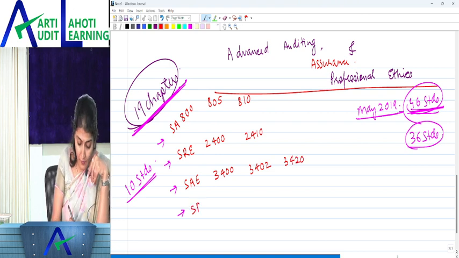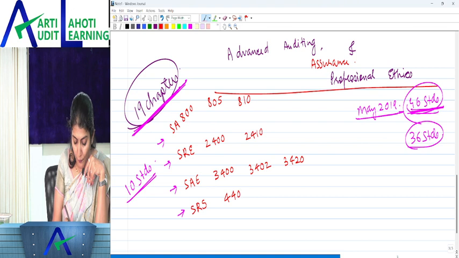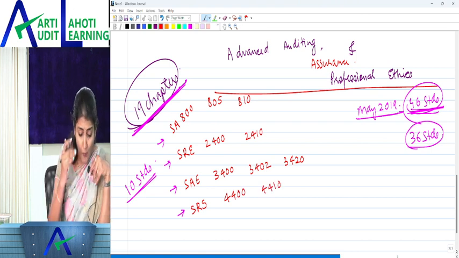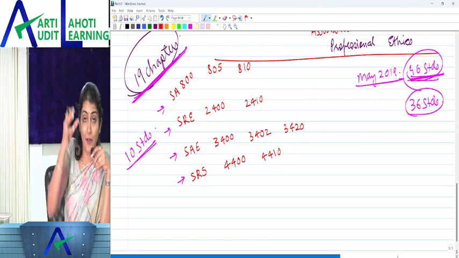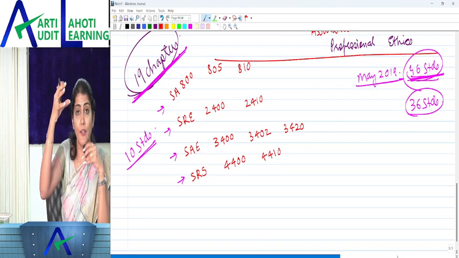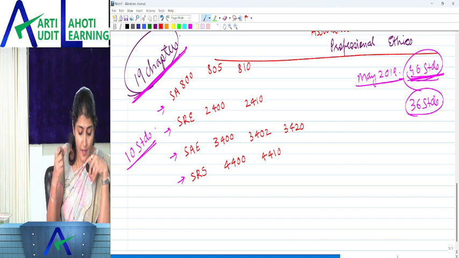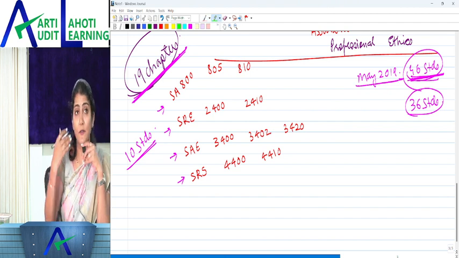And then the standards on related services, 4400 and 4410. If you look at chapters 8, 9, 10, 11 in the new study material of the ICAI, these are the 10 standards which have been added.